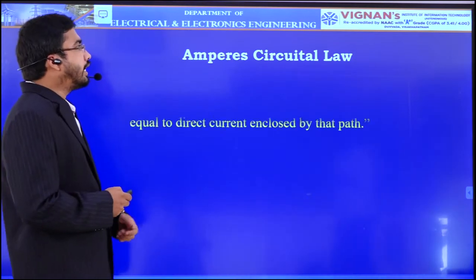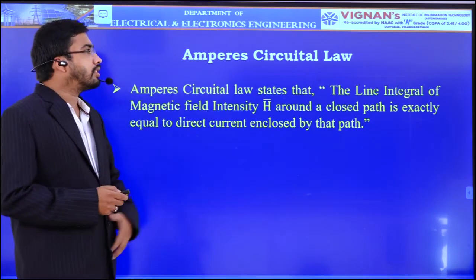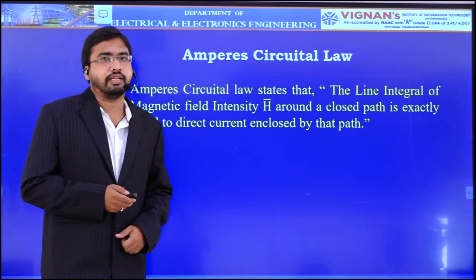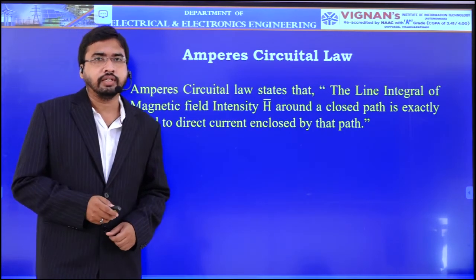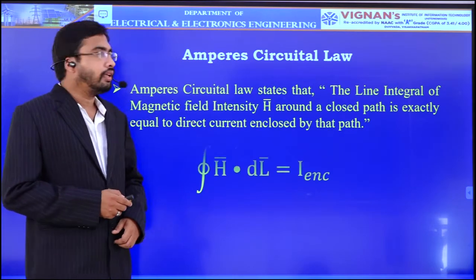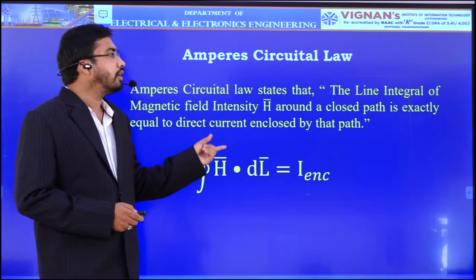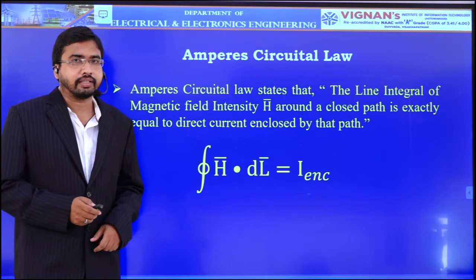Okay. So the statement of Ampere circuital law is, the Ampere circuital law states that the line integral of magnetic field intensity around a closed path is exactly equal to the direct current enclosed by that path. Okay. The line integral of magnetic field intensity H around a closed path is exactly equal to the direct current